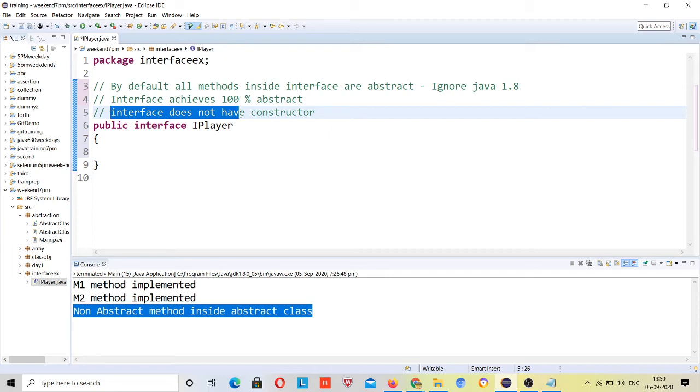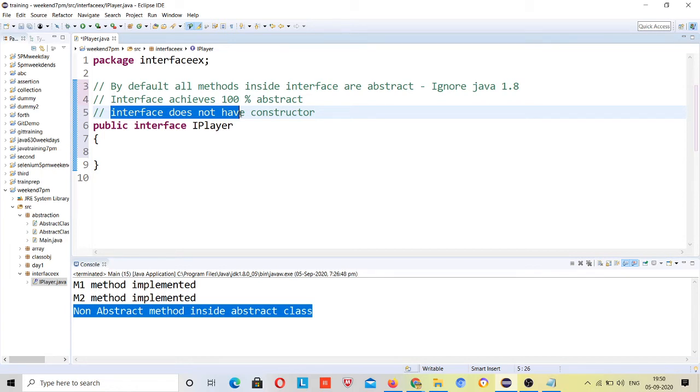Why? Because a class has a constructor, and an interface doesn't have constructors, right? Because we cannot instantiate an interface. We cannot instantiate an abstract class either, but that is a class, and an abstract class can have non-abstract methods. That's why an abstract class has constructors.